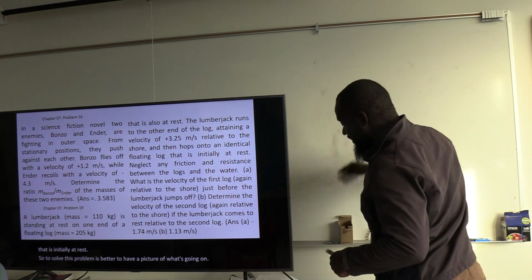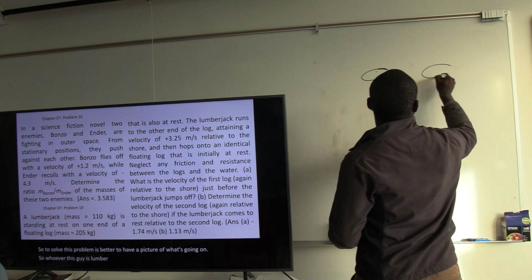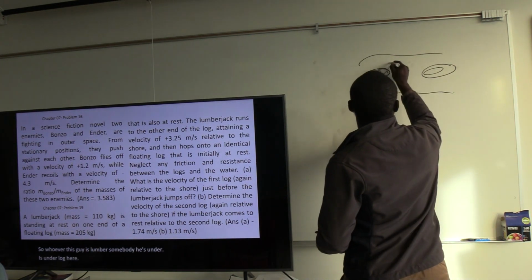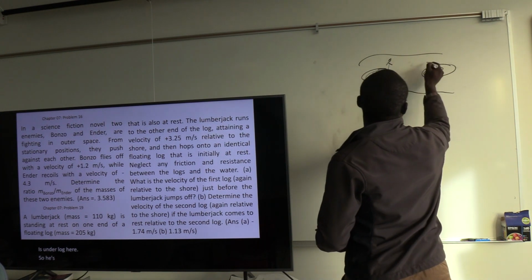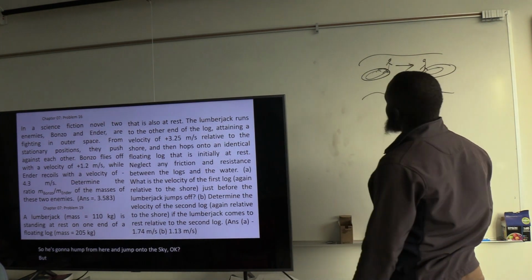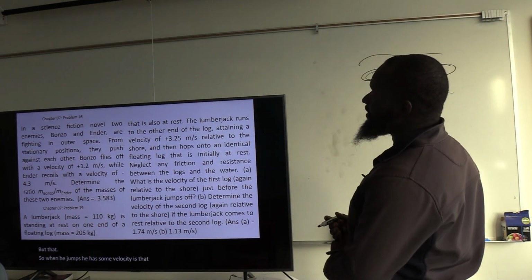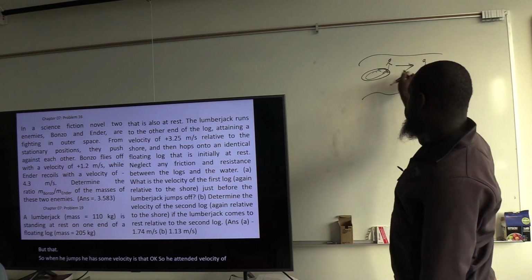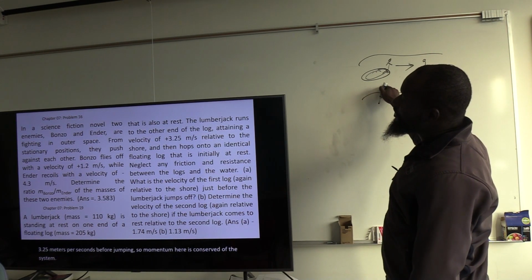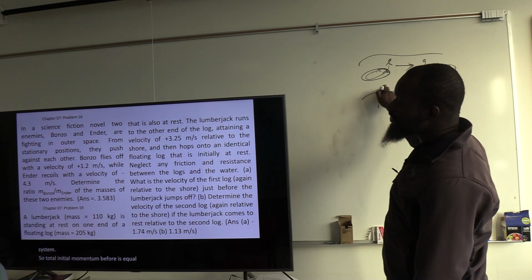So whoever this guy is, lumber somebody, there's another log here. So he's going to jump from here onto this one, like that. When he jumps, he has some velocity. He attains a velocity of 3.25 meters per second before jumping. So momentum of the system is conserved. Total initial momentum is equal to total final momentum.